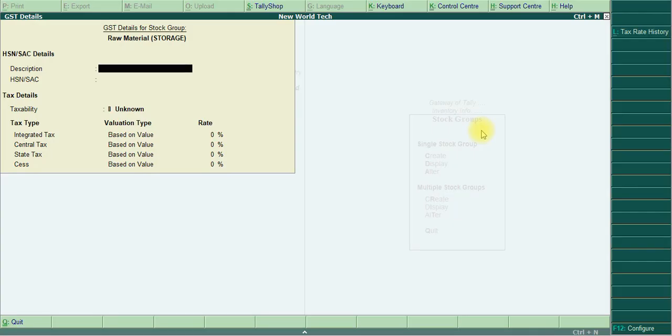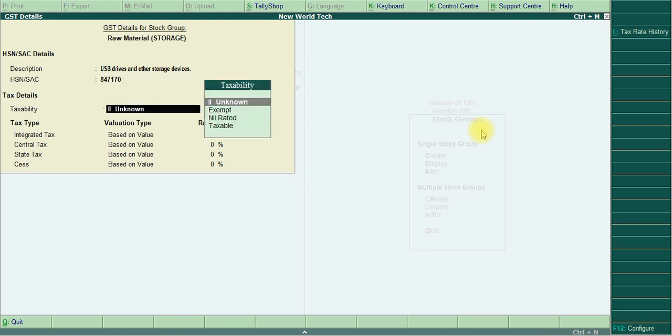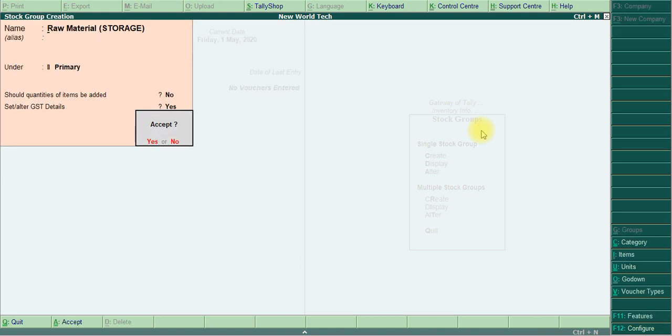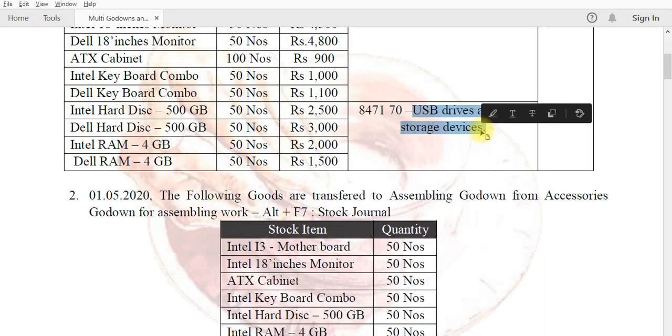Copy and then paste. HSN code 847170. 847170 is taxable only 18%. Is it easy? I accept.